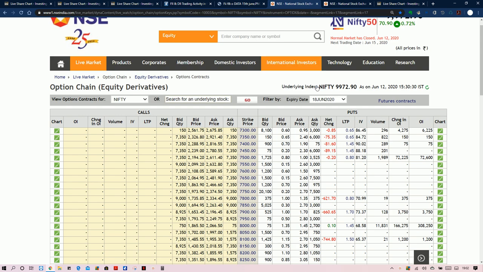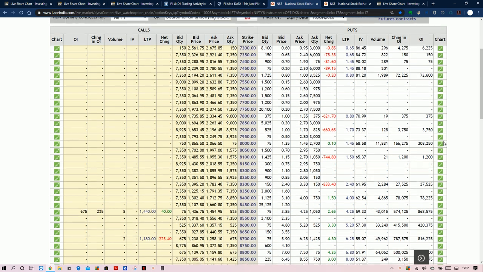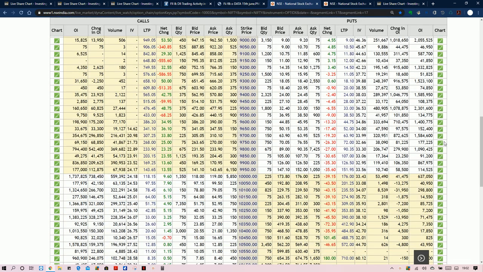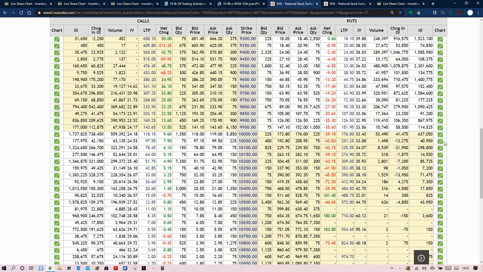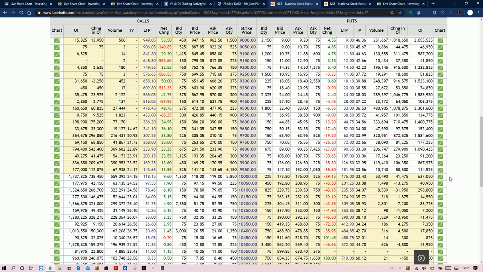So now we move on to the option chain here. It's showing a mixed view, but we need to observe it carefully, because there was a strong 400 points up move on Friday. There was strong call writing at the 10,000, 10,100 and even 10,200 levels.